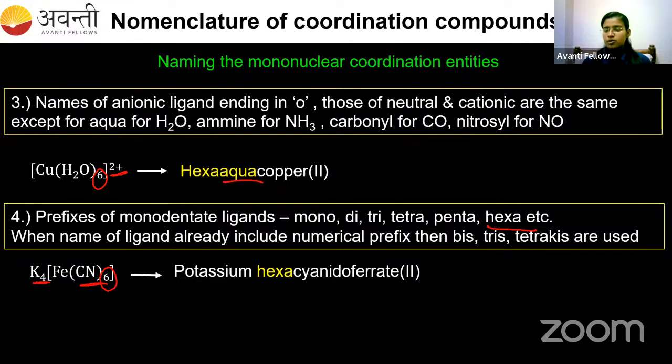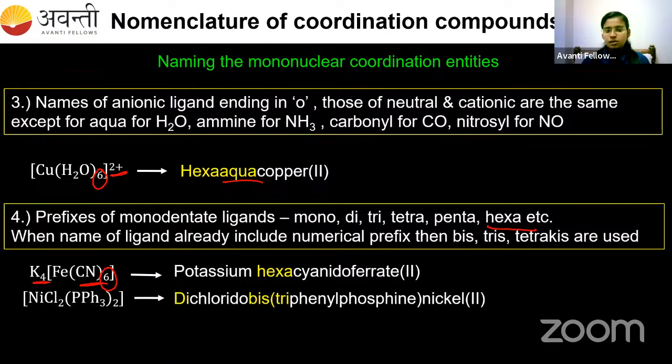Okay, so now I'll proceed. If the complex is anionic, then you have to use the suffix ate. For iron, it is ferrate. If aluminium is there, I have to use aluminate. If nickel is there, I have to use nickelate. So if the complex is anionic in nature, then we have to use the suffix ate. Got it? I'll take one more example.